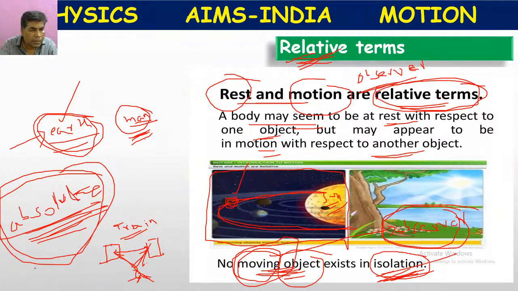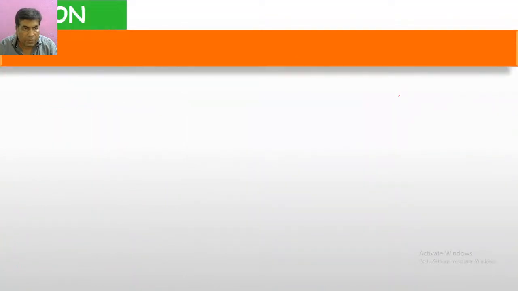Absolute means which exists independently. But relative means which does not exist independently. It depends on others. Here rest and motion depend on observer. So that's why they are called relative terms.